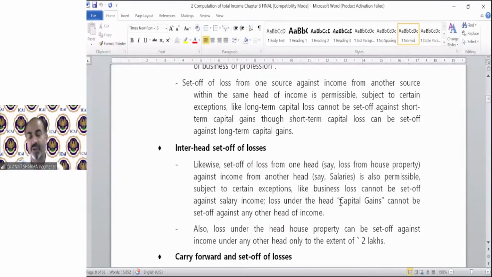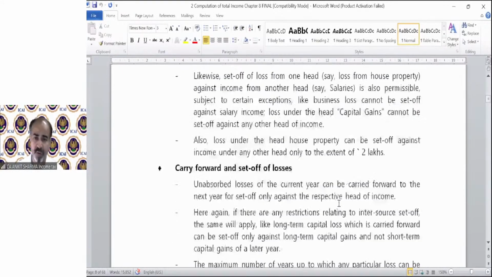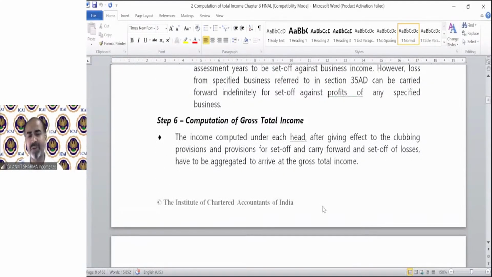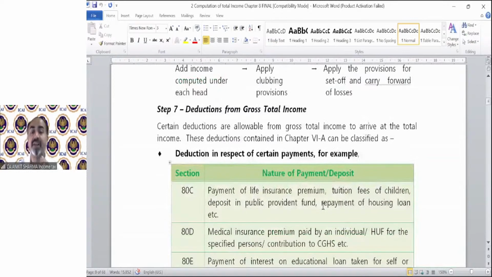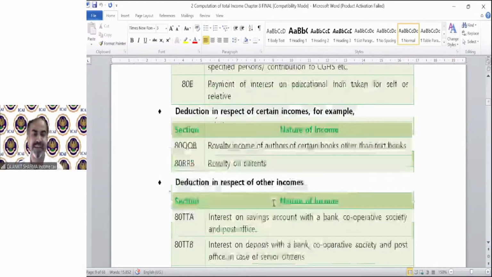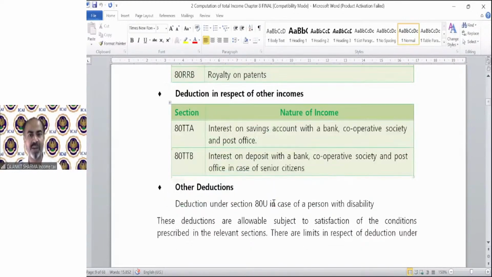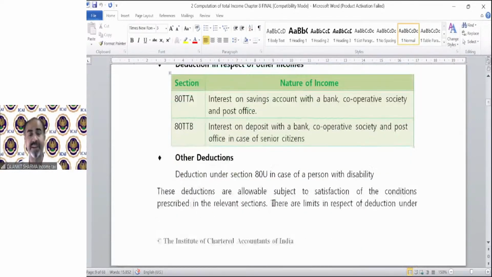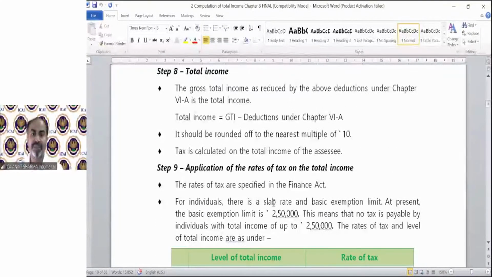Then inter-head set-off, intra-head set-off, carry forward of losses, computation of GTI, then the deductions, the huge chapter of deduction, the gigantic chapter of deduction, having multiple deductions on payment basis or deposit basis or income basis, etc. So 80C, 80D, 80E, QQB, RRB, 80TTA, 80TTB. Okay, so then we will get our total income.